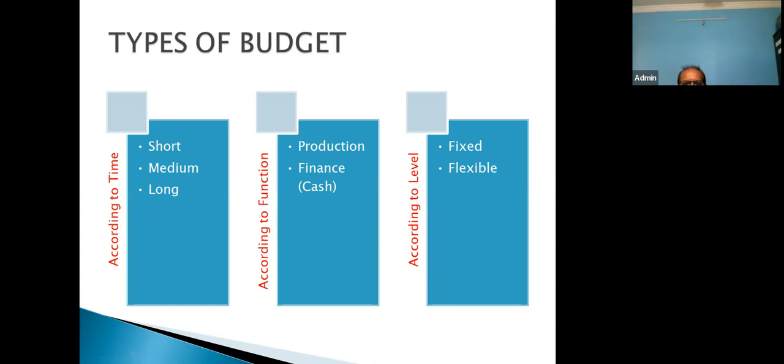As I told you, we will be practicing particularly three budgets. One is the production budget, which we just studied. The second budget, the cash budget, we will be studying right now. And maybe the flexible budget we will study tomorrow, because today it is not possible to study all 3 budgets. So let us move to the second, that is the cash budget.